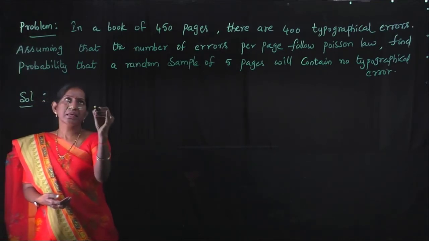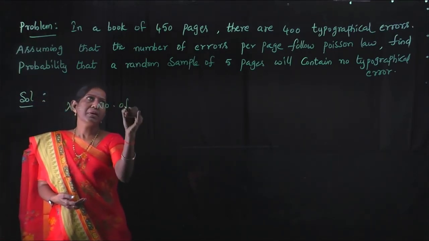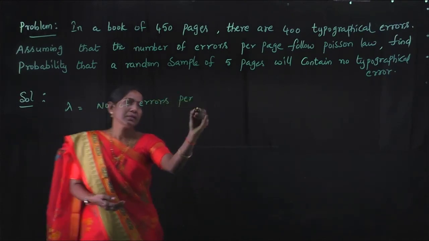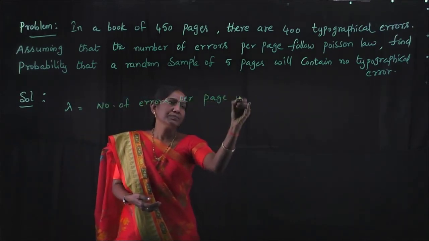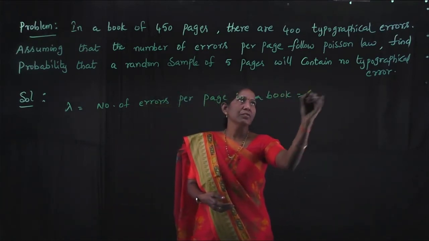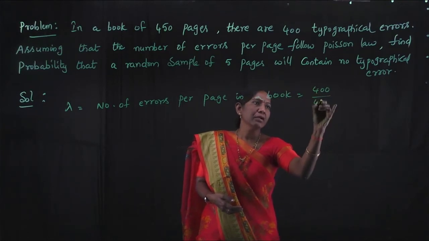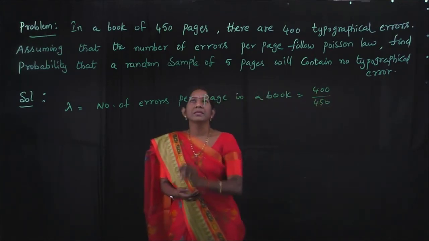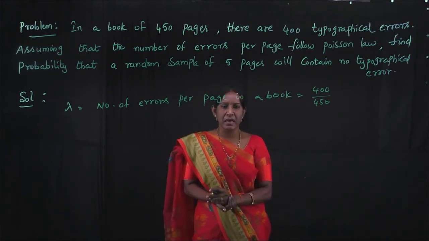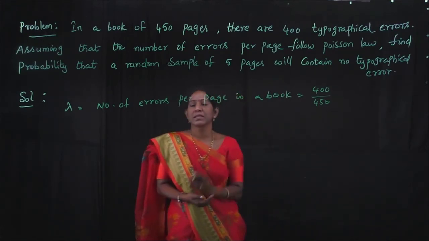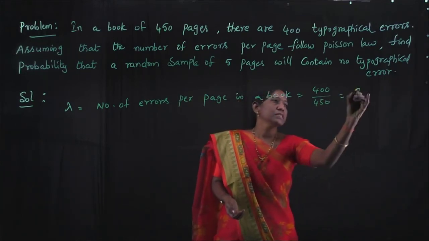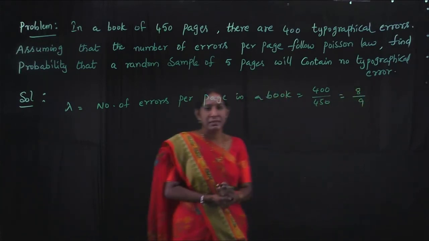Lambda is equal to the number of errors per page in a book. That is equal to 400 by 450. There are 450 pages containing 400 typographical errors. So per page, the number of errors is 400 by 450, and this is equal to 8 by 9.